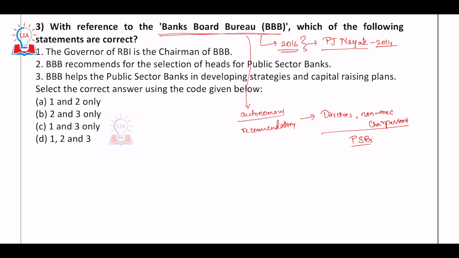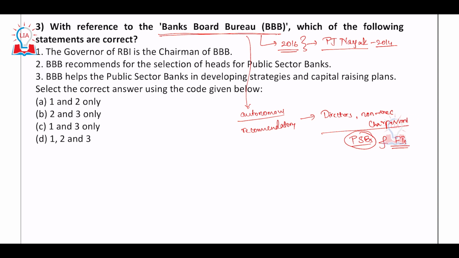Basically, it aids the government in making appointments, especially in public sector banks and government run financial institutions. There, to appoint the directors and the chairpersons, it gives the recommendations.